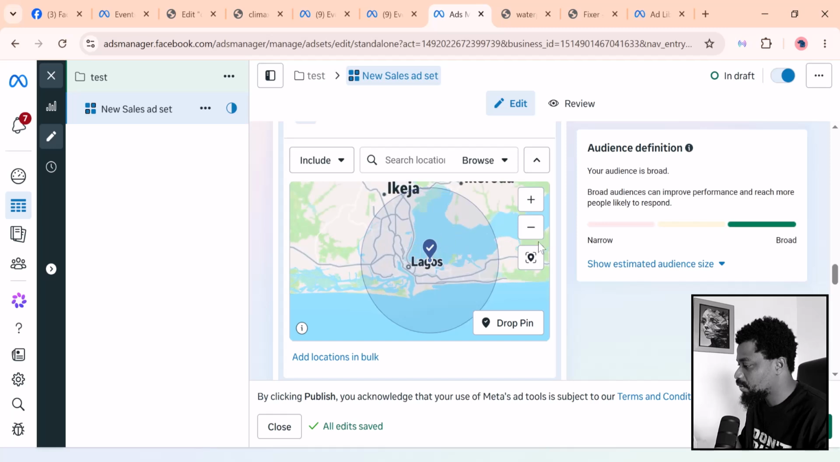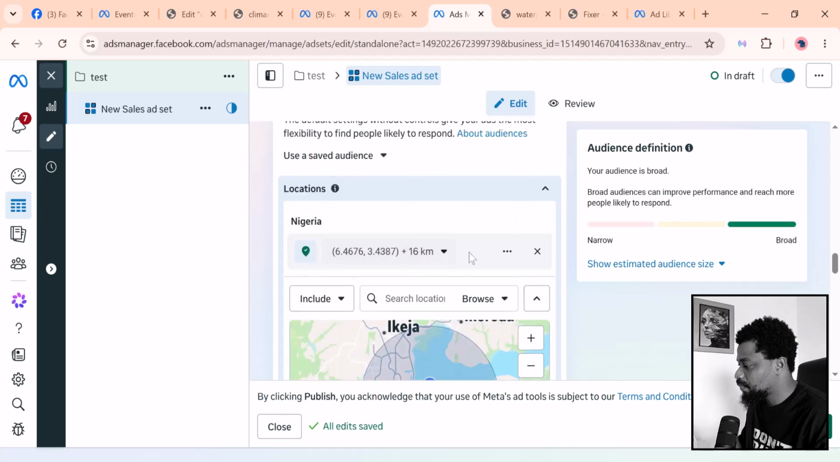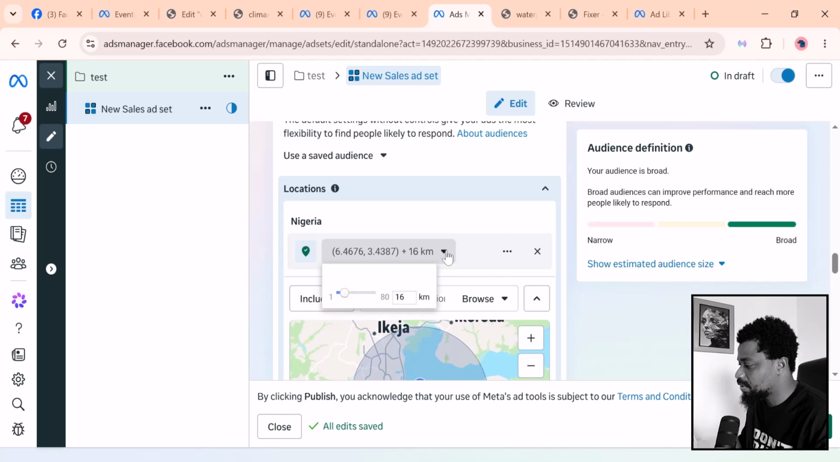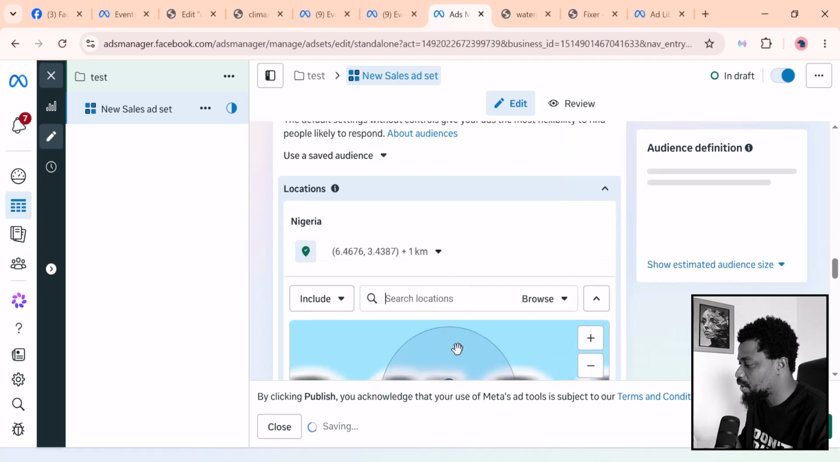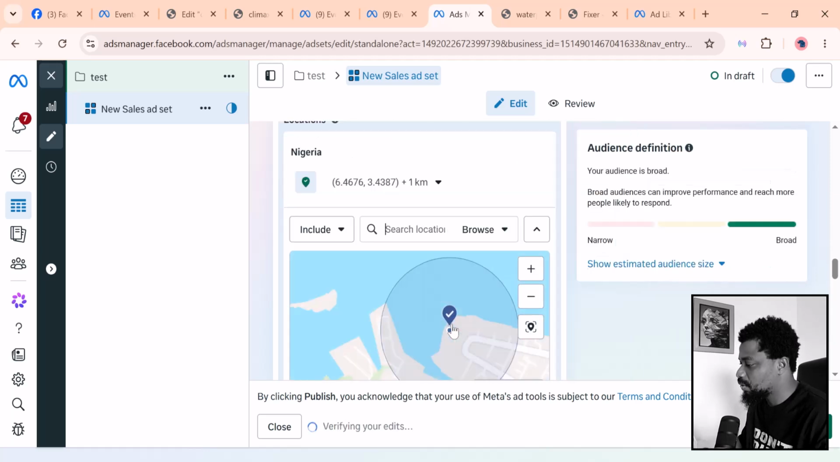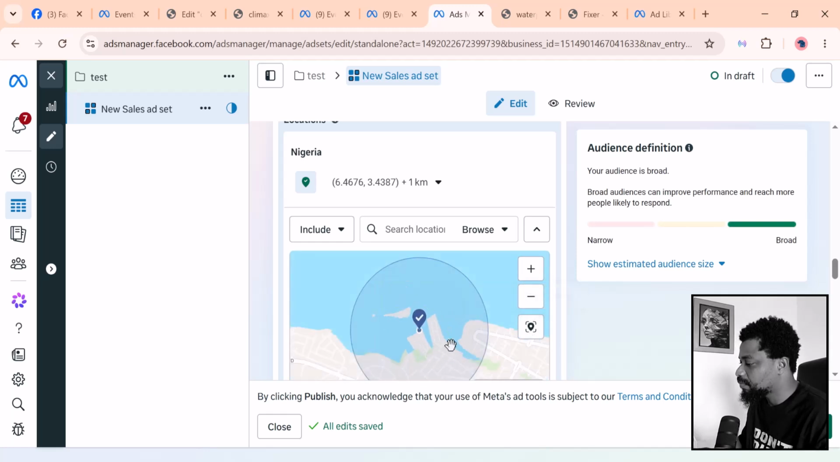But you can also come from the pin here, you can click on it, and you can reduce the kilometers that it has to cover from our pin. So we can only go as low as 1 kilometer from there. All right, so this is what it's going to look like.